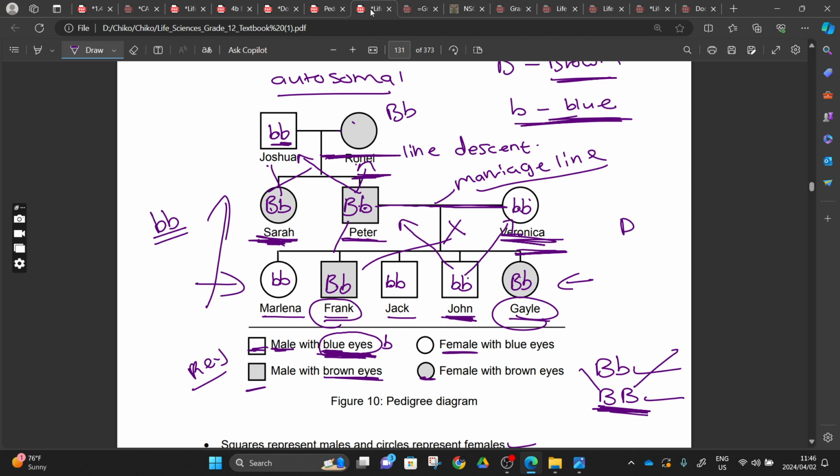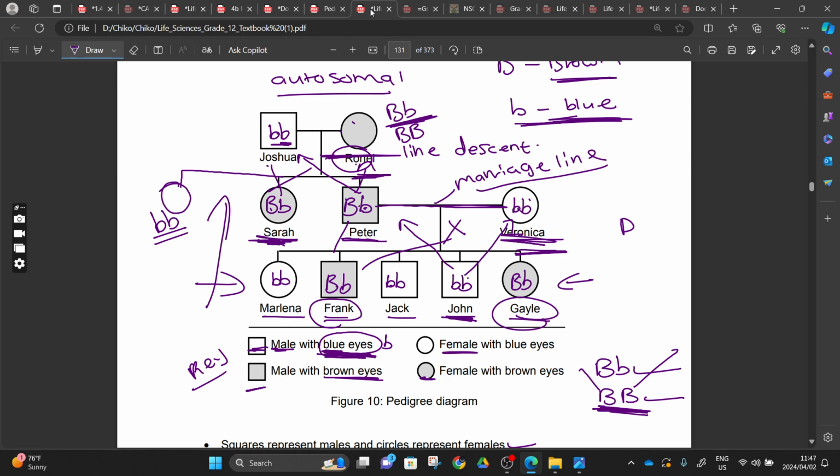Yes. Even if she had capital letter B and capital letter B, the scenario will still be the same, unless we were going to see another daughter here that is not affected. If this daughter is not affected, we would conclude that Ronald has a small letter b. We did this yesterday, guys. Today we are just passing by, and I hope you understand this.